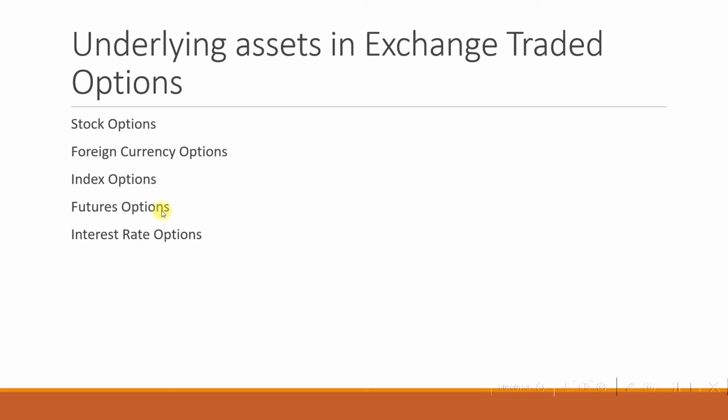Now, next is futures options. Where it is traded, that is the information which we actually have. In futures options, the underlying asset is a futures contract. We will learn about the futures contract in a different session actually. So if the futures option is a call option, the buyer has the right to acquire a long futures position. So that is what it is in futures options.